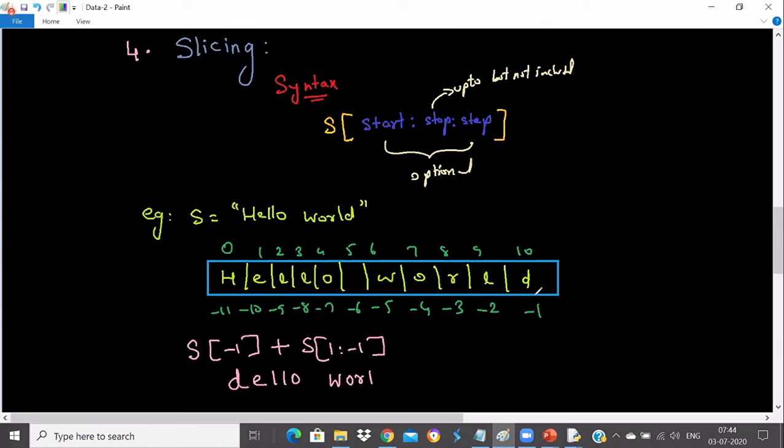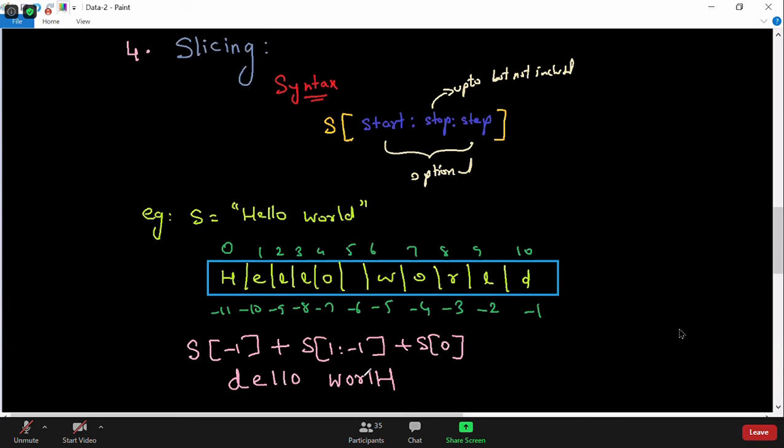Thank you, Satyam, for confirming. Nitesh, did you get it now? So I'm saying go from 1 to -1, so that way it will go ELLO space WORL. D will not be included. So I got up to here. Now I will write the starting value, which is H. So S of 0 will be H, so H will be added. So you see in this string I have replaced the first letter and the last letter. That's what our question is: just replace the first and last letter.